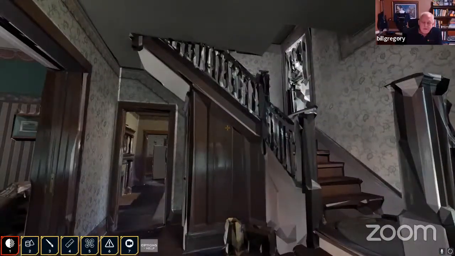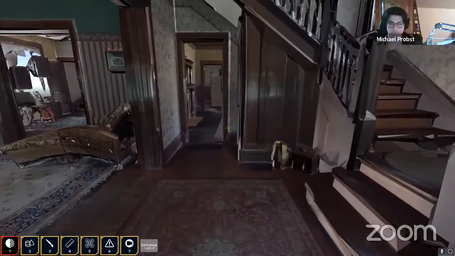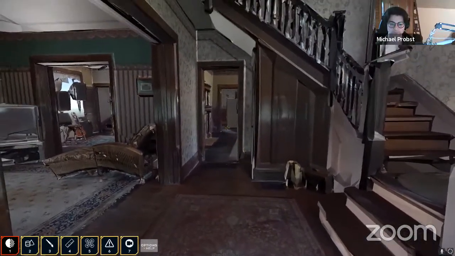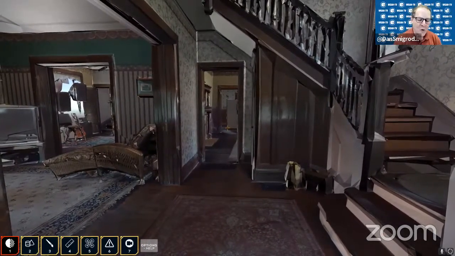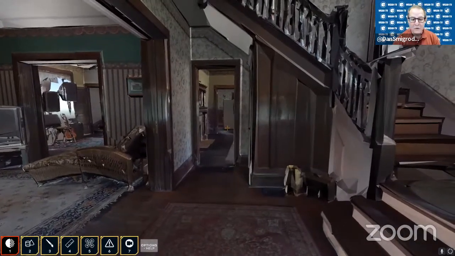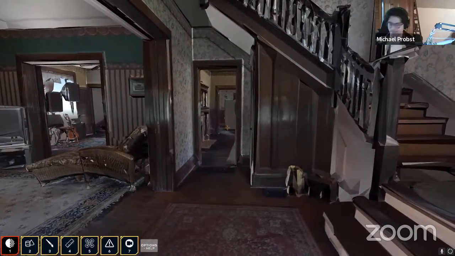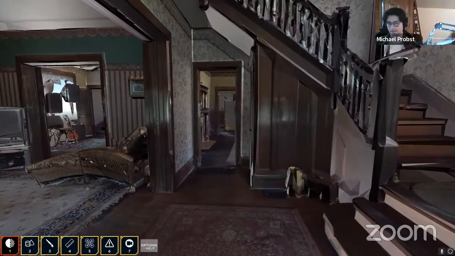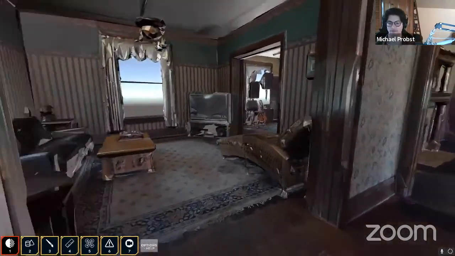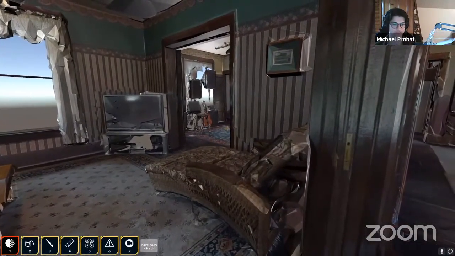Again, this works with any Matterport that you download. Okay, so this is a video, Mike? Nope, this is live. Oh, you're live on this, okay. So how are you walking through this space? Are you using a game controller or a keyboard, a mouse, something else? Yeah, so right now I've got a PlayStation controller plugged into my desktop here, and I can walk through this home, which is the home from the Silence of the Lambs movie, Buffalo Bill's house.